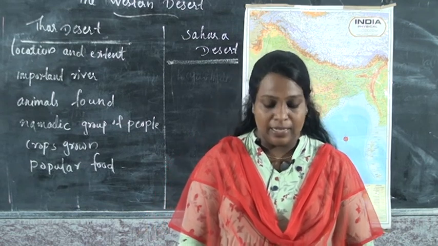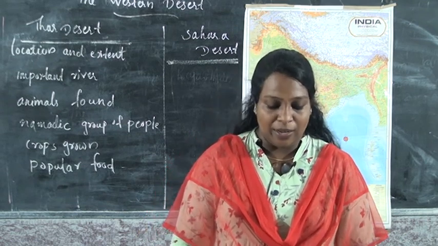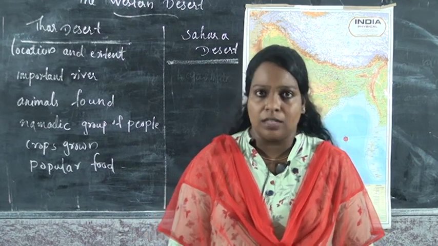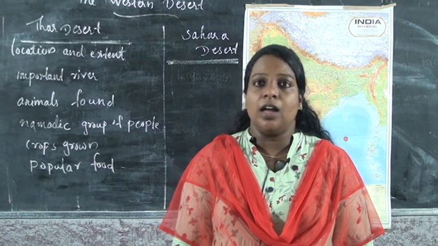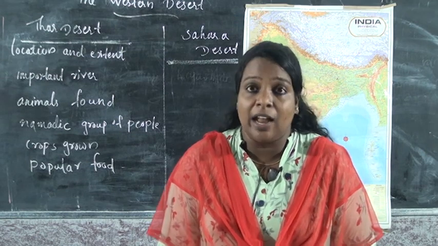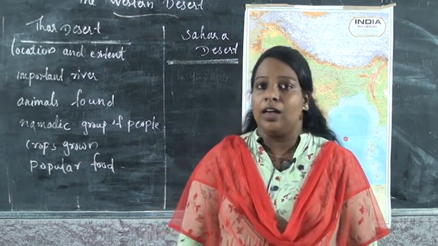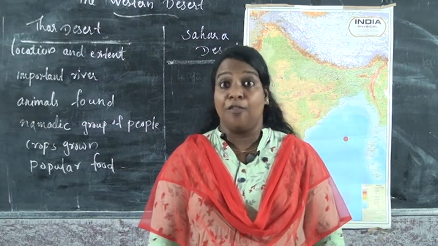And the fourth one: the Jawaharlal Nehru Canal is in Rajasthan. Is it correct, children? No. Which canal is there? That is the Indira Gandhi Canal. So the answer is also false.